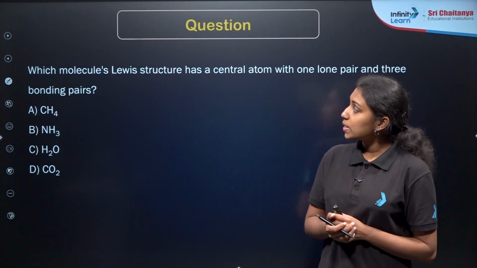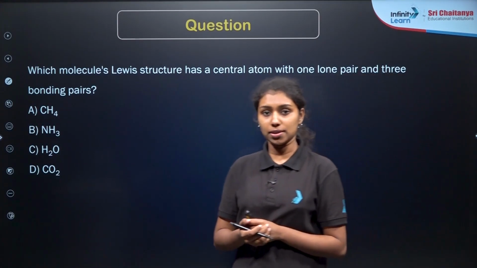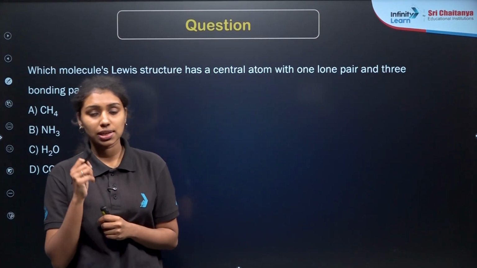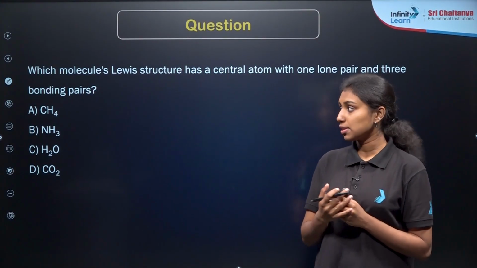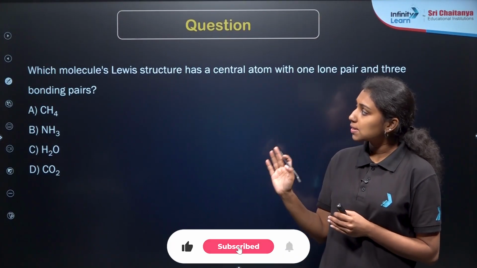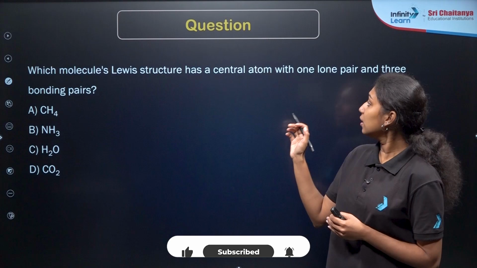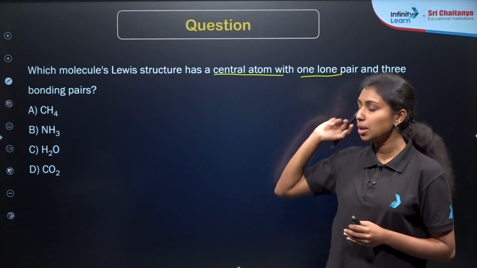Which molecule's Lewis structure has a central atom with 1 lone pair and 3 bonding pairs? We know how to draw the Lewis structures of any of the molecules. I have already given an idea to draw the Lewis structures, right? Draw the Lewis structure of any of the compounds. So based on that idea, you need to answer which one of the molecules will have the central atom with 1 lone pair and 3 bond pairs.